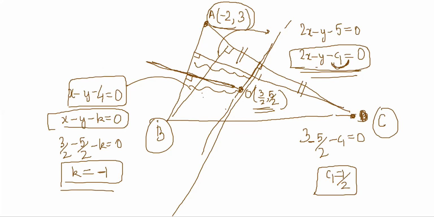And then what is actually asked in the question? Equation of the median to the sides AB and AC. So the median will be from this point to the midpoint, right? B and C are known, so the midpoints can be found. We already found the vertices, so there is no issue. Everything is found. Then medians are very easy, right? A, B, and C are known. Are you understanding?